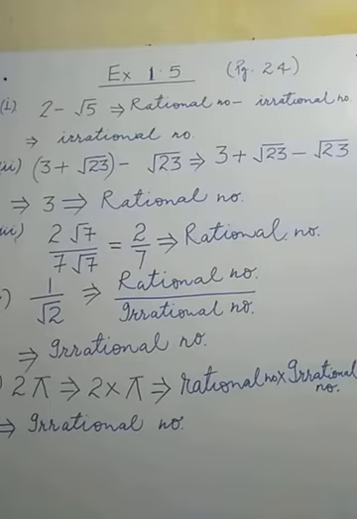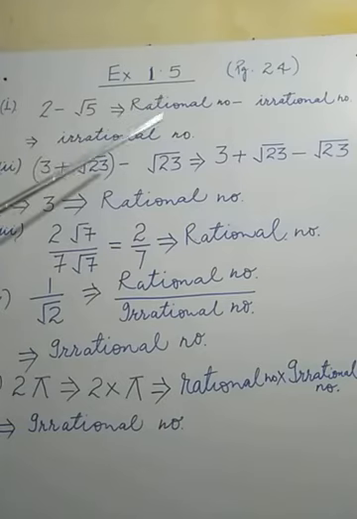Some of the properties are there, you may keep in mind. First of all, the first property is that the sum of rational and irrational is irrational. The difference of rational and irrational is an irrational number. The division of rational and irrational number is an irrational number. The multiplication of rational and irrational number is always an irrational number.